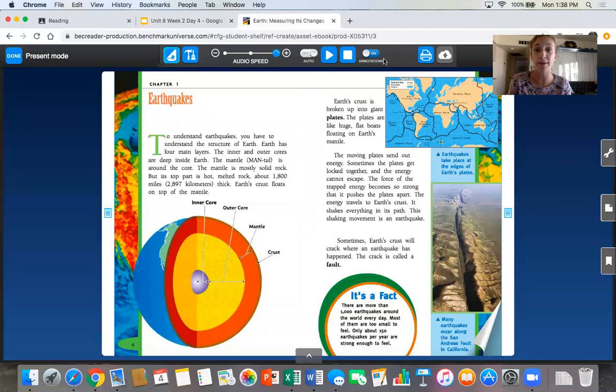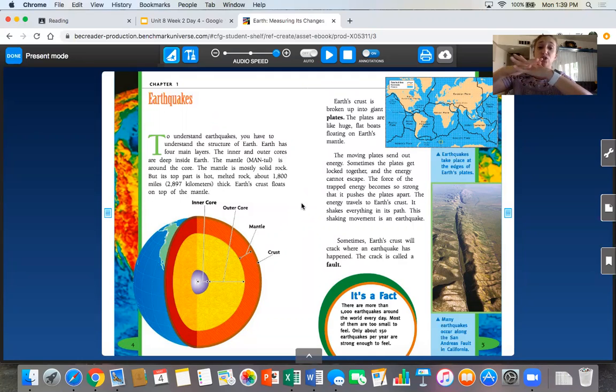Earth's crust is broken up into giant plates. We talked about plates last week. The plates are like huge flat boats floating on Earth's mantle. The moving plates send out energy. Sometimes the plates get locked together. Okay, if I'm a super awesome 4th grader, I'm listening to what comes next. And the energy cannot escape. The force of trapped energy becomes so strong that it pushes the plates apart. The energy travels to Earth's crust. It shakes everything in its path. This shaking movement is an earthquake.